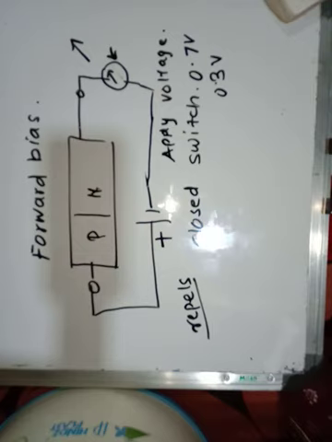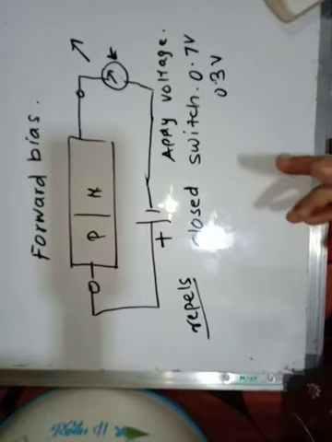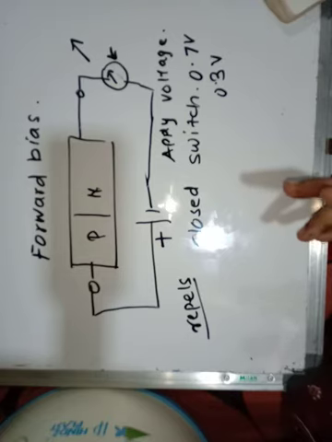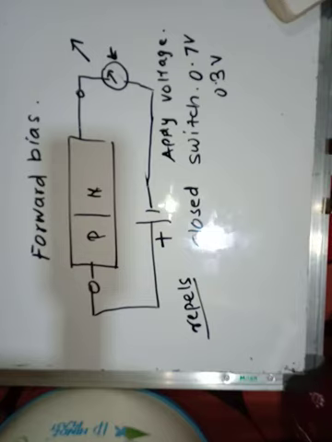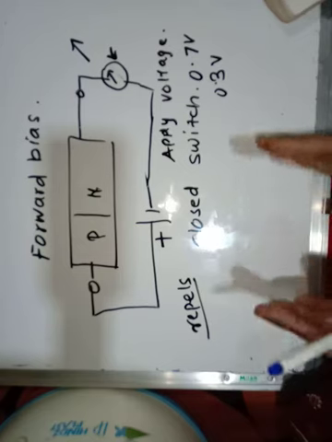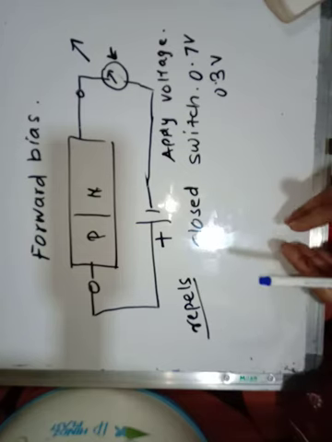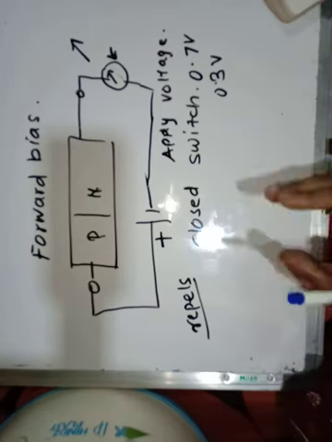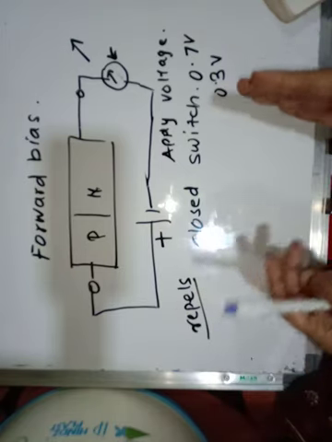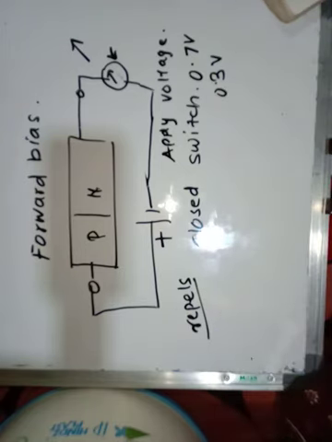Now in case of the reverse bias, if it is connected in a reverse manner, the current would flow from negative to positive, so it is the reverse condition of the battery. The reverse battery voltage is applied across the junction, and it increases the width of the barrier potential, because no current is flowing in this condition. In reverse bias it increases the barrier potential, and this barrier will not allow the movement of the majority of